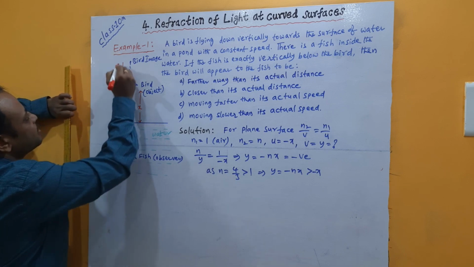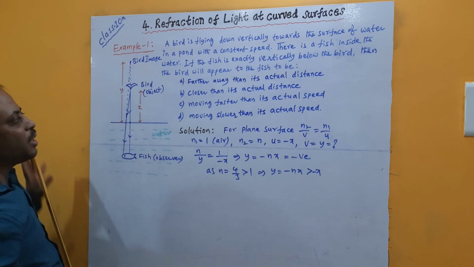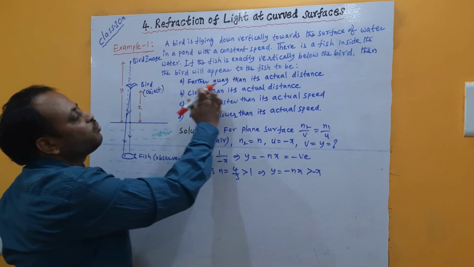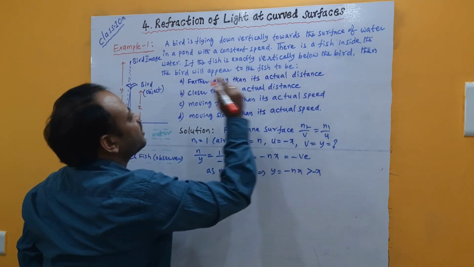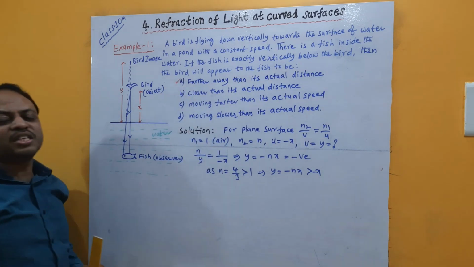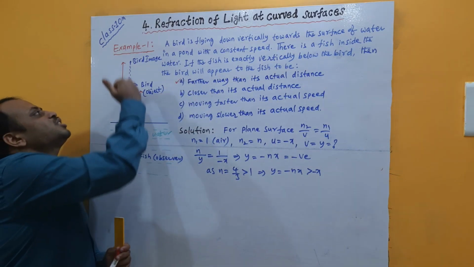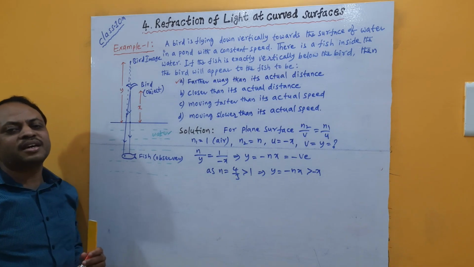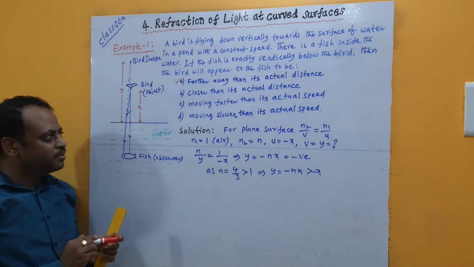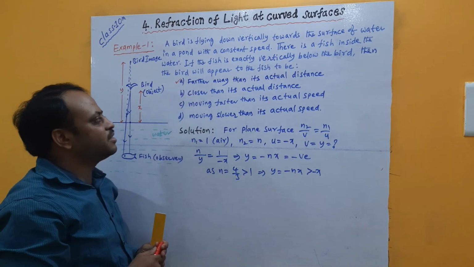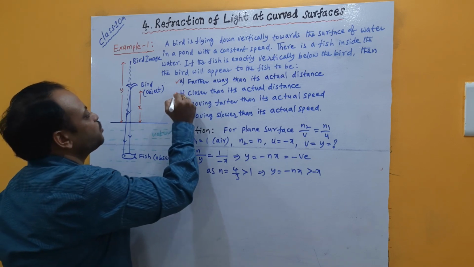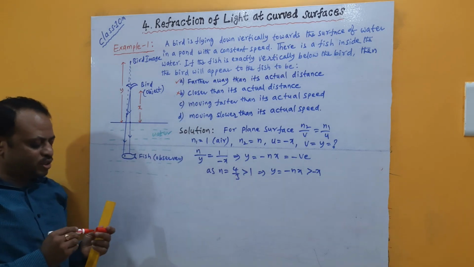The next, so out of 4 options, we got clearly that 'farther away than its actual distance' is true. Means the bird's image will appear at a distance more than the bird as the object. Then coming to it, as option A is right, then definitely option B should be wrong. Then what about C and D?